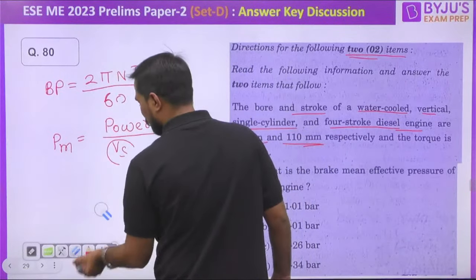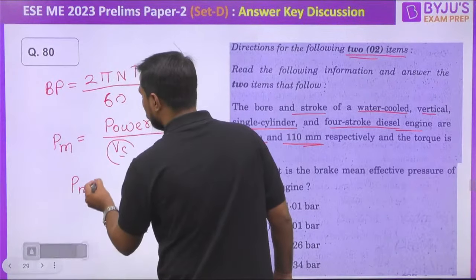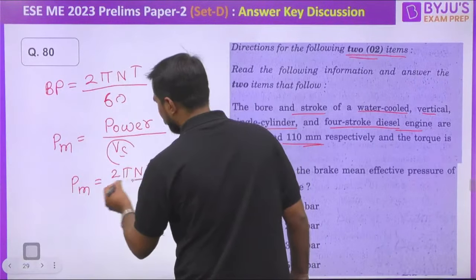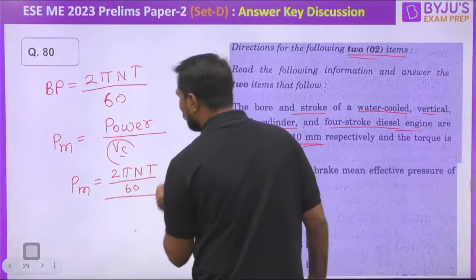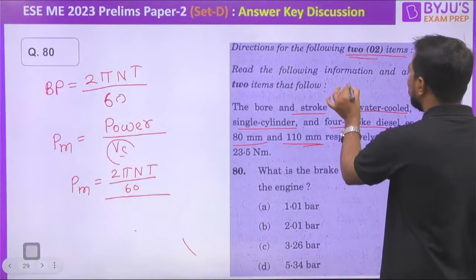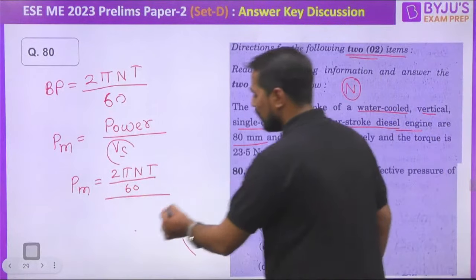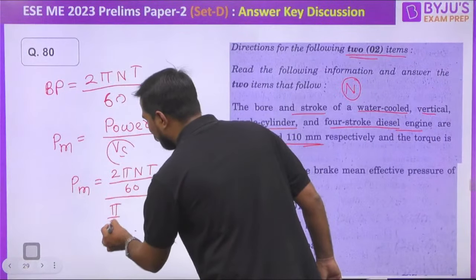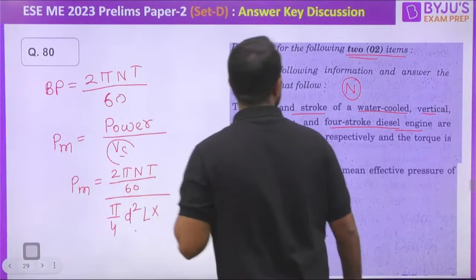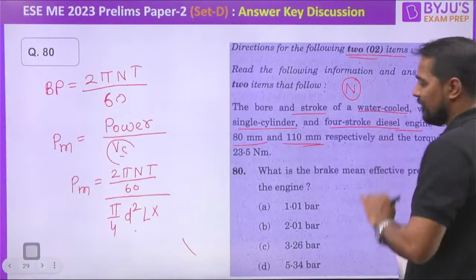If the brake power is 2 pi N into T by 60, then what will be the volume? Let me assume that this engine is running at some RPM. For a 4-stroke engine, can I write volume equal to pi by 4 D square into L into the number of cylinders? It is a water cooled, vertical, single cylinder, so only one cylinder is there.